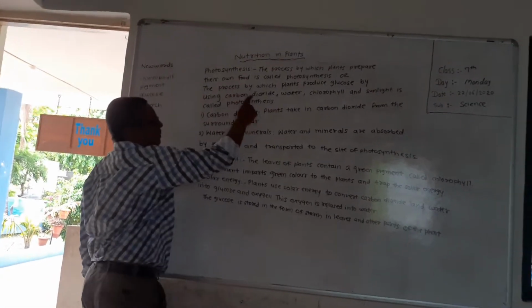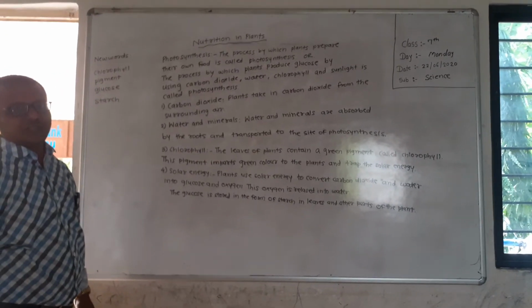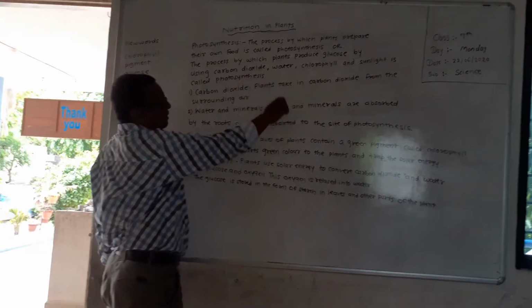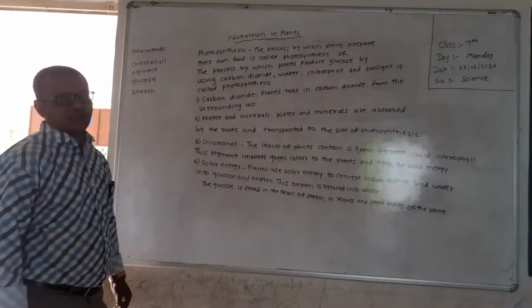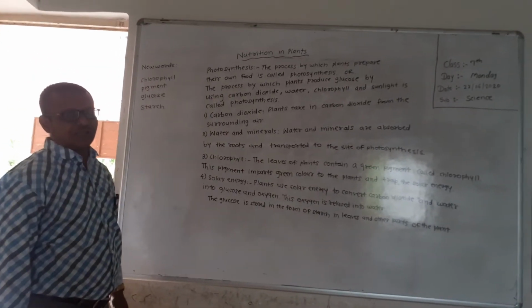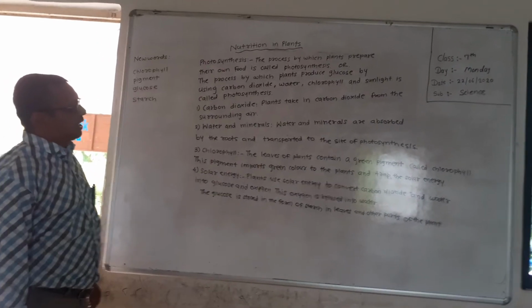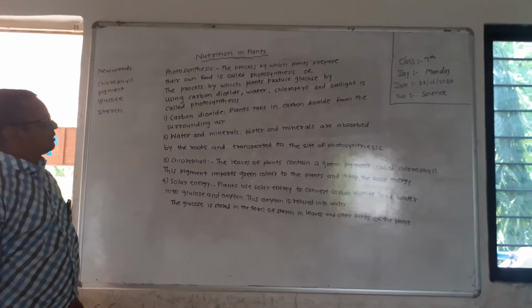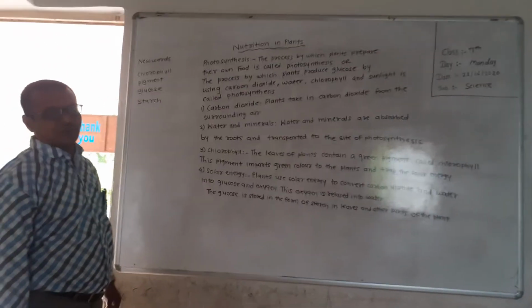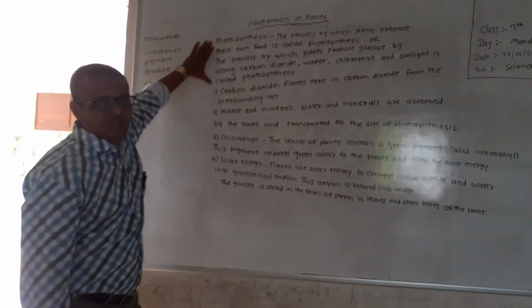Or, the process by which green plants prepare glucose by using carbon dioxide, water, chlorophyll and sunlight is called photosynthesis. This is the definition of photosynthesis.